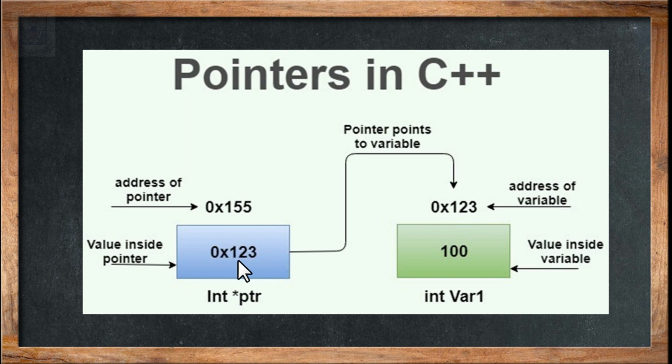That is, ptr's R value is 0x123, which is the memory address of another variable. Apart from having that memory address stored inside, it has its own memory as well: 0x155 is its memory address. That has been made clear in the diagram of pointers in C++.